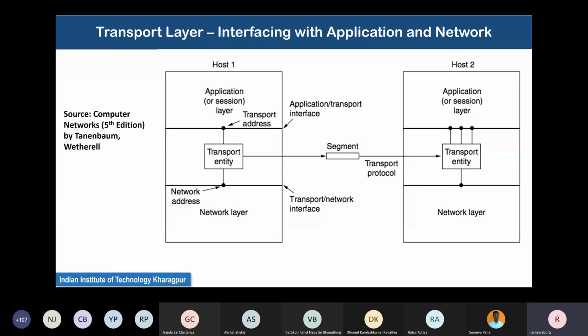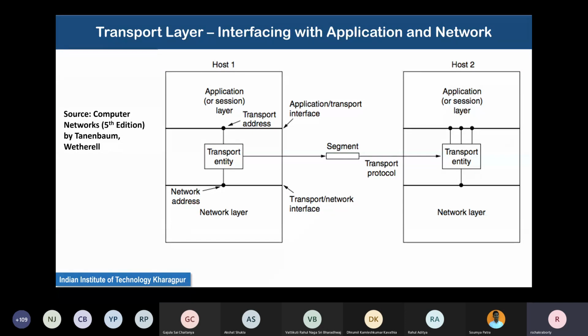These processes can be identified using some transport address, which are typically something called ports in Unix or in TCP. I shouldn't say Unix because this is also used with other operating systems. And the chunks of data that are exchanged during this transport layer communication are called segments.